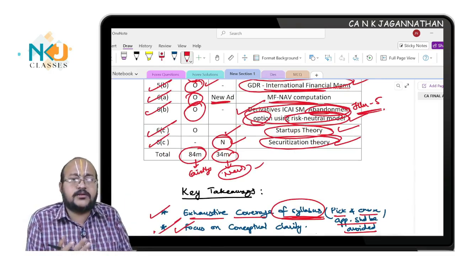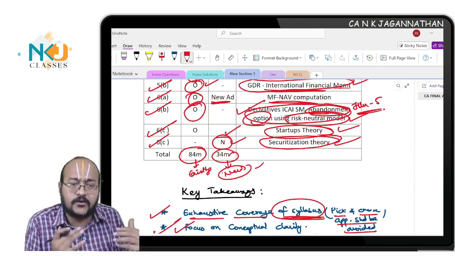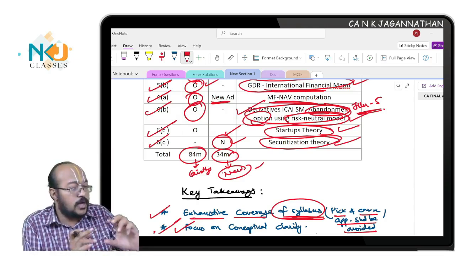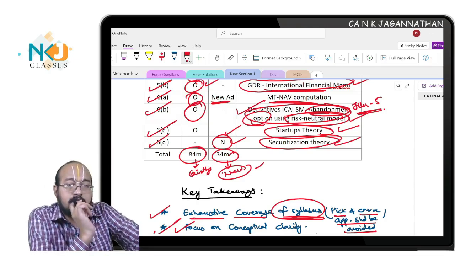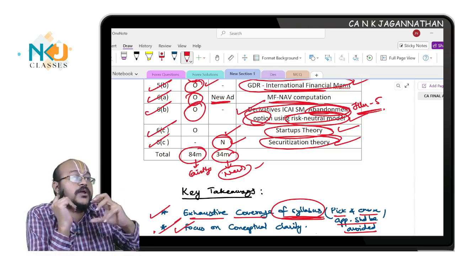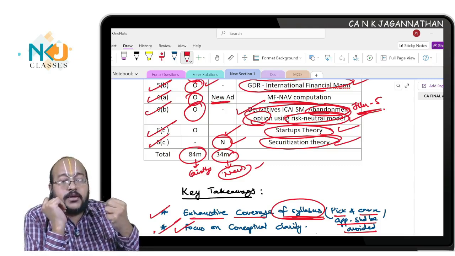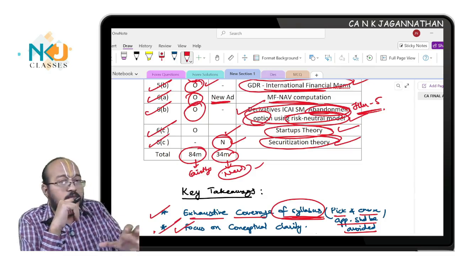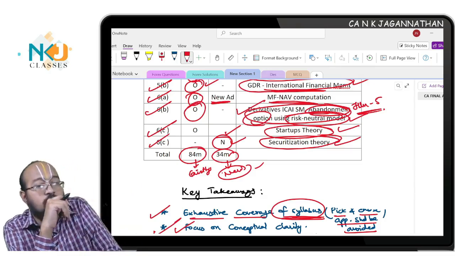But whoever I have asked, generally say it's above average or difficult. Why did they feel it was difficult? Because they would have practiced the existing questions. But if I alter a few questions here and there, they are not able to solve them. What is the situation? Then you don't have the conceptual grip over the subject. Then it becomes tricky. You know how to solve existing questions, but you don't know how to solve new questions. That should be avoided.